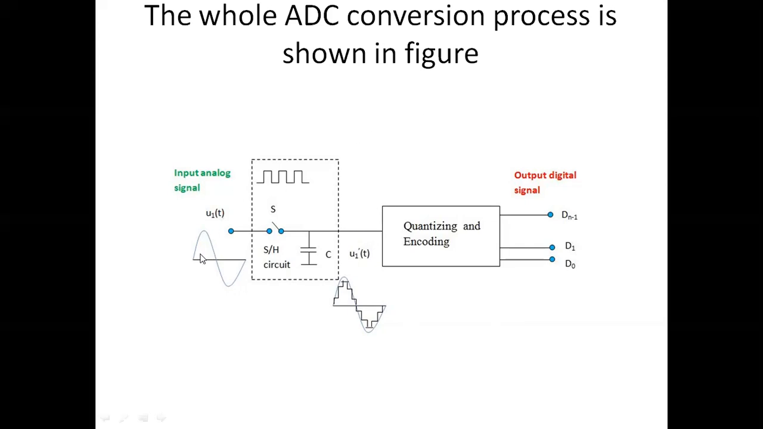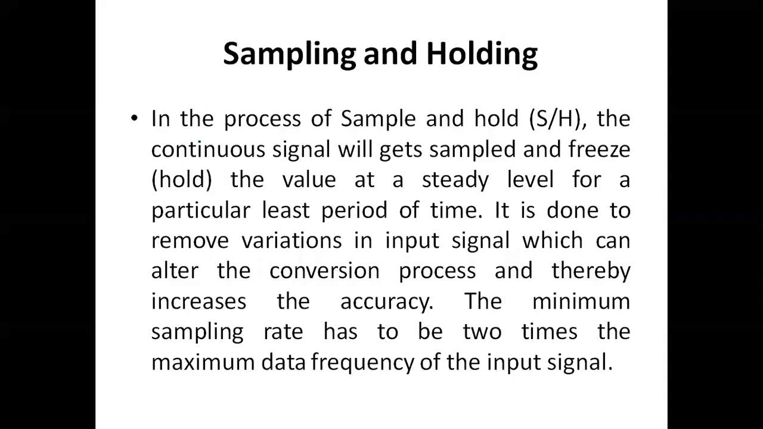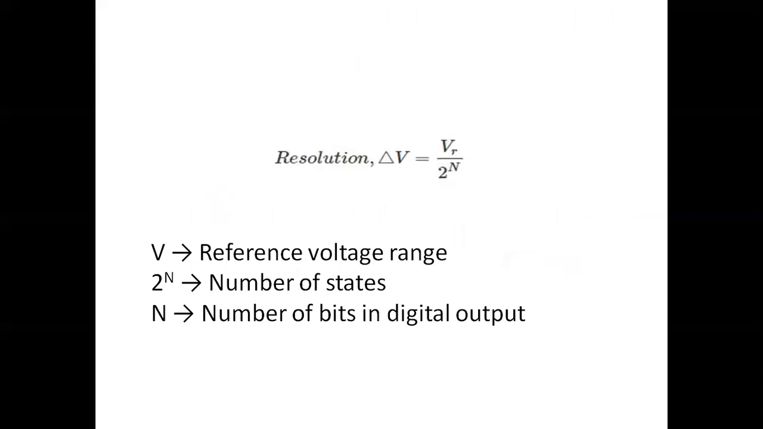Here we are giving a continuous sine wave signal, that is called an analog signal. It is converted by sampling into D0, D1, D2, D3, D4, D5 up to Dn minus 1. That is called the digital output. The circuit is called analog to digital conversion. Here we have to mention resolution.